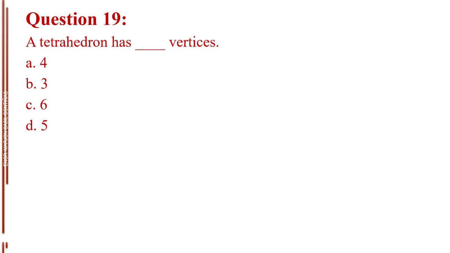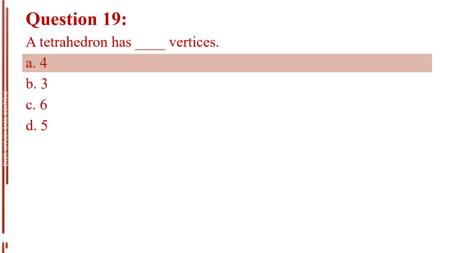Question number 19. A tetrahedron has blank vertices. Letter A, 4. Letter B, 3. Letter C, 6. Letter D, 5. The answer is letter A, 4.